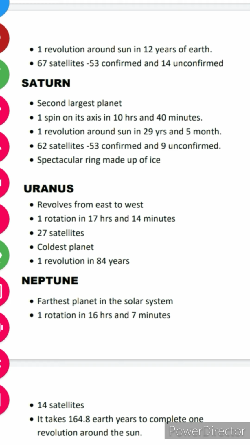The last but not the least is Neptune. Farthest planet in the solar system because it is on the last of all the planets. Therefore, it is the farthest planet in the solar system. Its one rotation is 16 hours and 9 minutes. It has 14 satellites and it takes 164.8 Earth years to complete one revolution around the Sun.